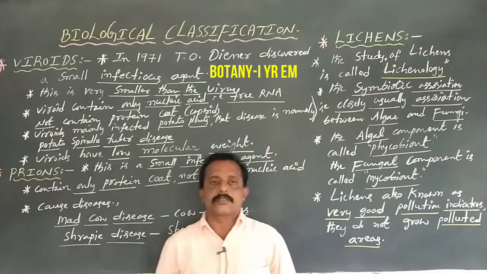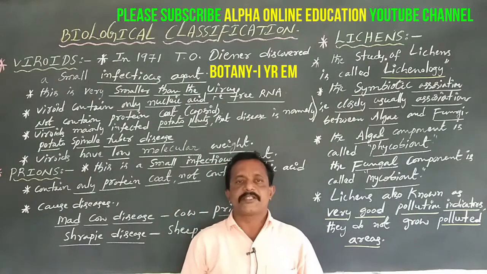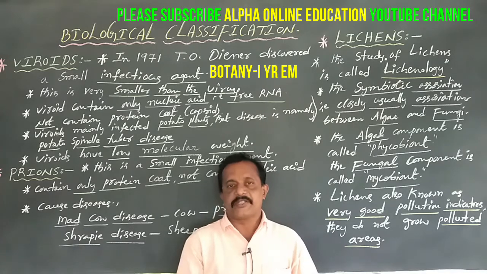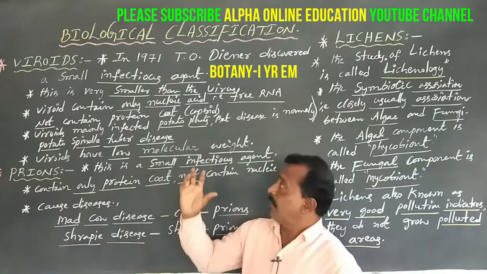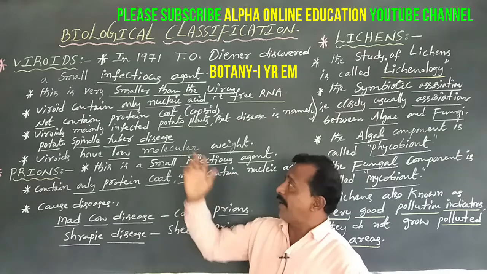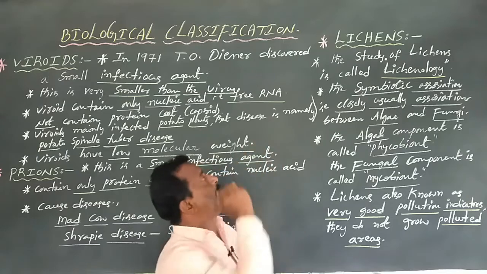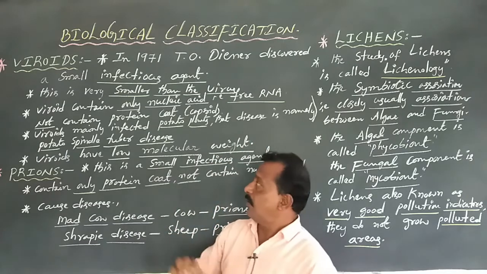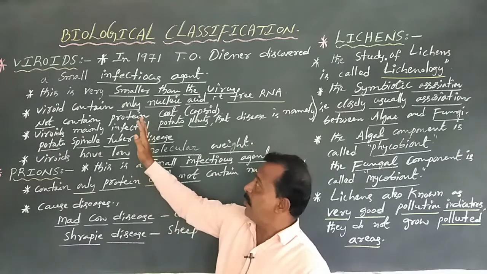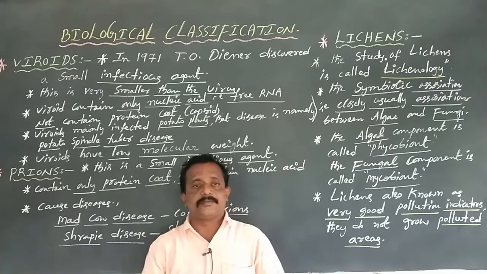Dear students, in previous classes we discussed general characteristics of viruses. Today we are going to discuss viroids, prions and lichens. First, let us discuss viroids.